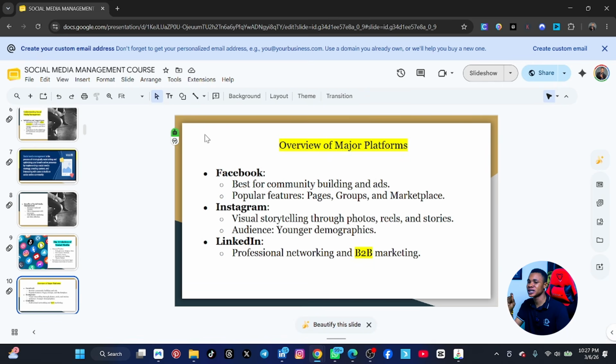So every page is treated by Facebook as a company. It's called a page, but it's really treated as a company or a business. So on Facebook we have a profile, which is a singular person. We have a page, which is a company or a business, and we also have a community.